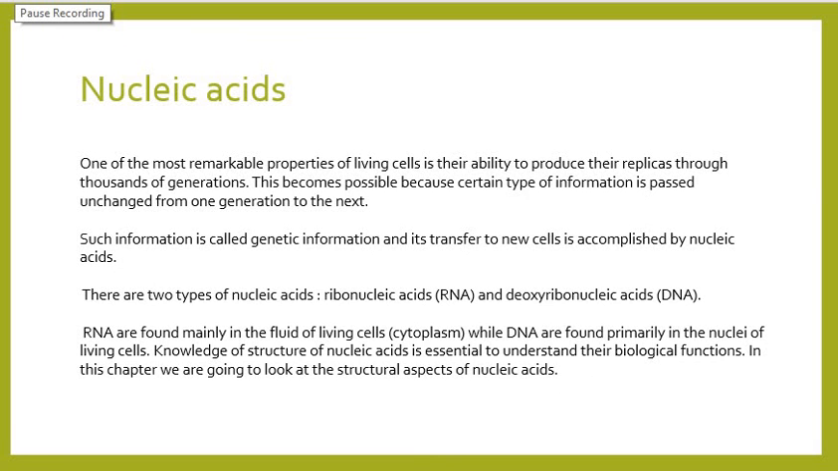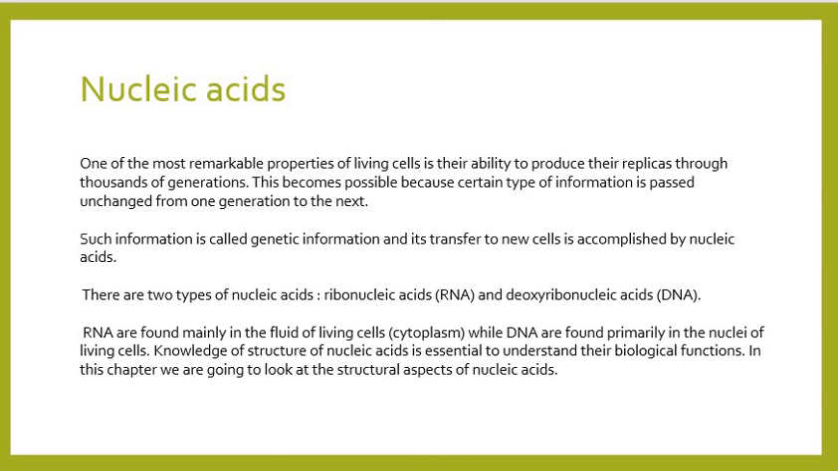Nucleic acids. One of the most remarkable properties of a living cell is its ability to produce its replicas through thousands of generations, and this is possible because of a certain type of information which is passed unchanged from one generation to another generation. Such genetic information and its transfer to the new cell is accomplished by nucleic acids. There are two types of nucleic acids, RNA and DNA. RNA is mainly found in the fluid of living cells like cytoplasm, and DNA is primarily in the nuclei of the living cells.